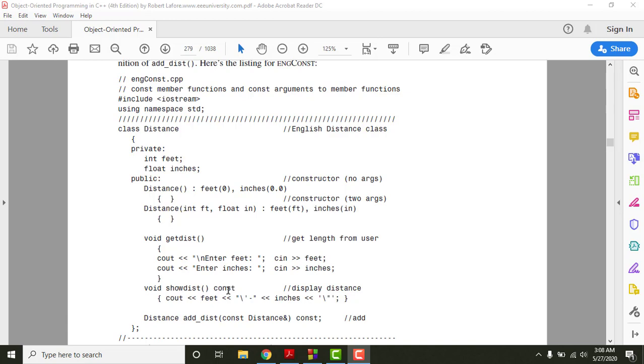Those functions which have nothing to do with data and are supposed to display the value, we can just put the constant keyword there. That simply means this member function is now constant. It cannot change the values of data members.